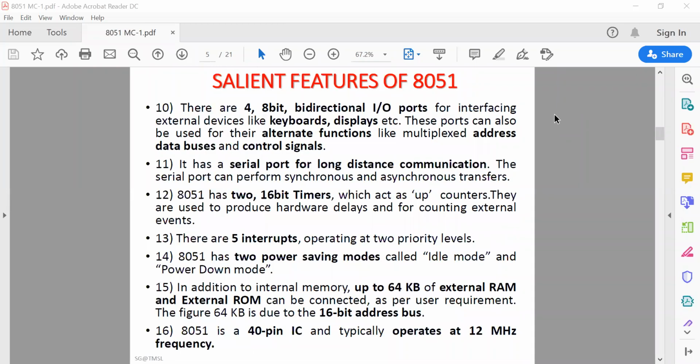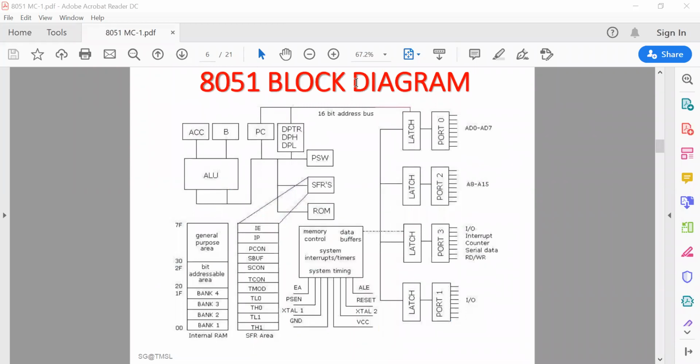Now coming to the block diagram of the 8051 microcontroller.